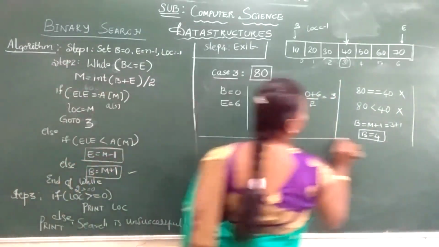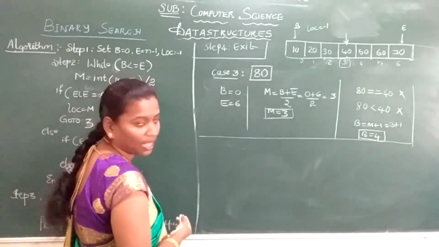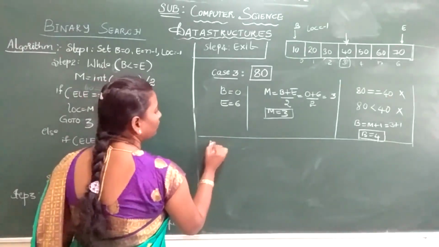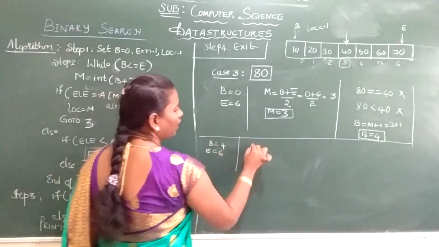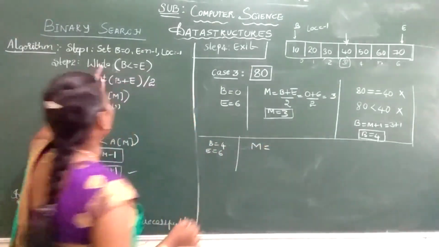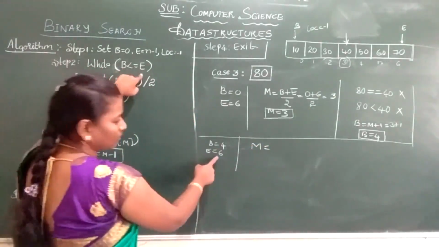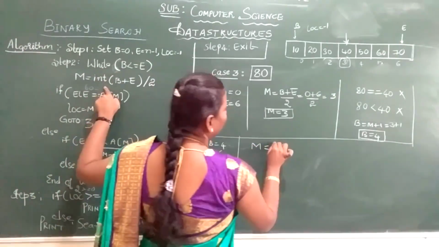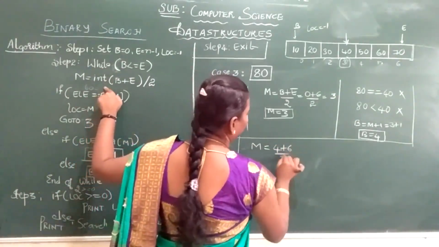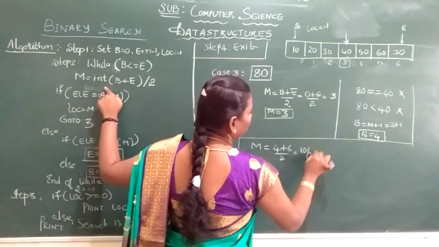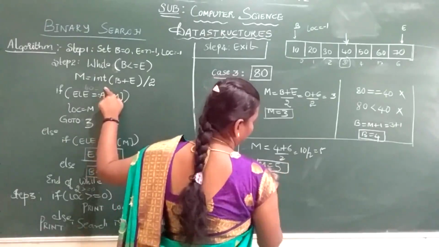See, every time you need to check your beginning and ending, you need to calculate the mid element. You should go for comparison. Now what is your beginning? 4. What is the ending? 6. Again start finding your mid element. Beginning is 4. 4 is less than or equal to 6? Yes, the condition is satisfied. So obviously you need to calculate the mid element. 4 plus 6 divided by 2, 10 by 2 is nothing but 5. So your mid element is 5.